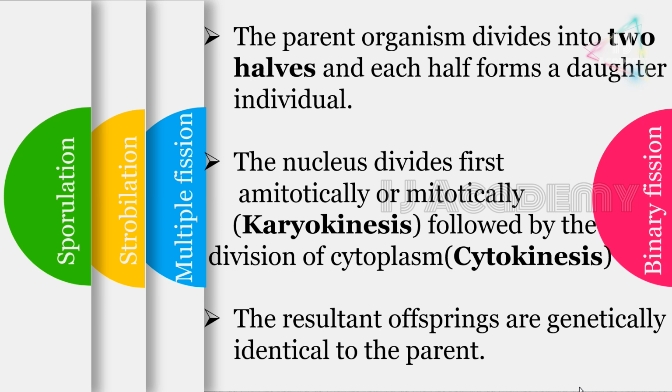Initially, the nucleus divides amitotically or mitotically, followed by the division of cytoplasm. The division of nucleus is called karyokinesis, and the division of cytoplasm is called cytokinesis. The resultant offsprings are genetically identical to the parent.